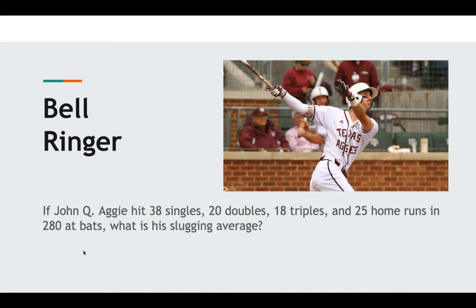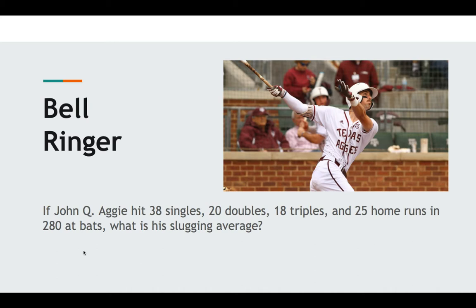Slugging average is simply the number of bases earned over the total at-bats. So with 38 singles, we know that a single earns 1 base, a double earns 2, a triple 3, and a home run 4. So 38 singles is 38 bases earned, plus the 20 doubles. That's 2 bases per double, 40 more. That's 78 total bases.